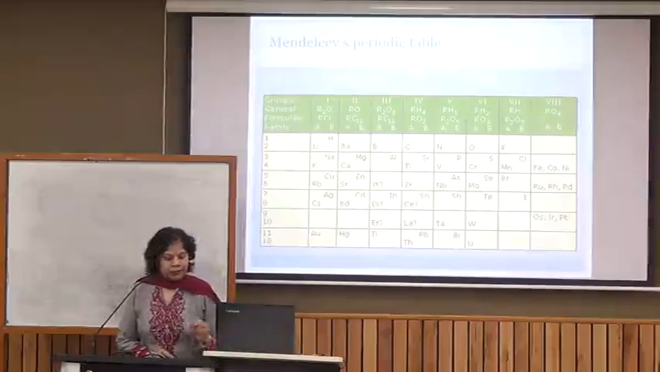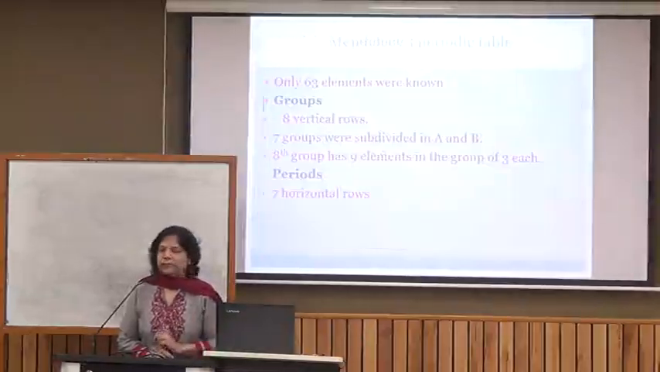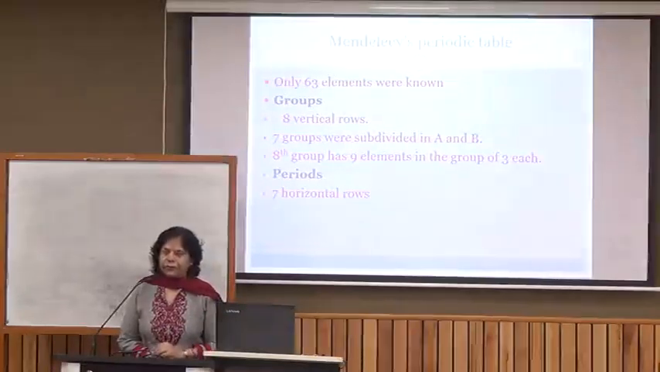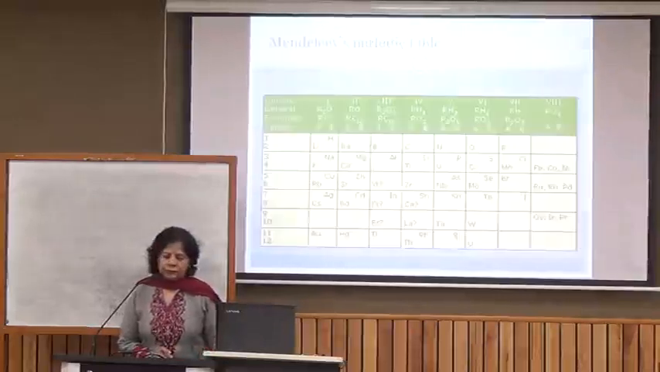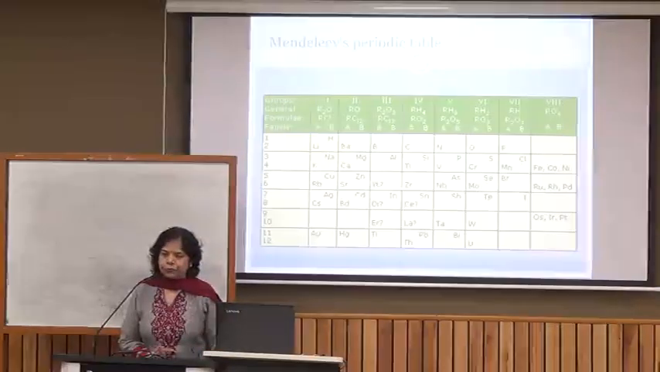So here there were actually 8 vertical columns which he called the groups. The first 7 groups, as you can see, were divided into 2, so there were 2 subgroups, but the 8th group was divided into 3. And in this group, transition elements were placed. Then there were 7 horizontal rows, or periods.